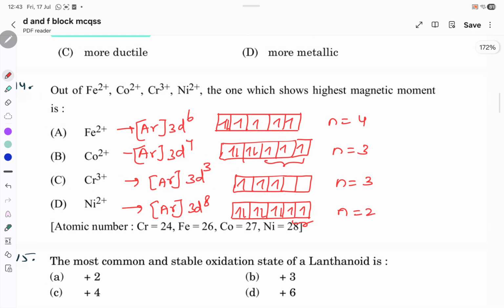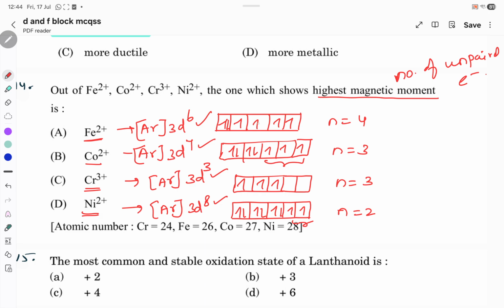Out of Fe2+, Co2+, Cr3+ and Ni2+, the one which shows highest magnetic moment is? Whenever they talk about magnetic moment, we should check the number of unpaired electrons. Fe2+ configuration is 3d6, Co2+ is 3d7, chromium 3+ is 3d3, nickel 2+ is 3d8.